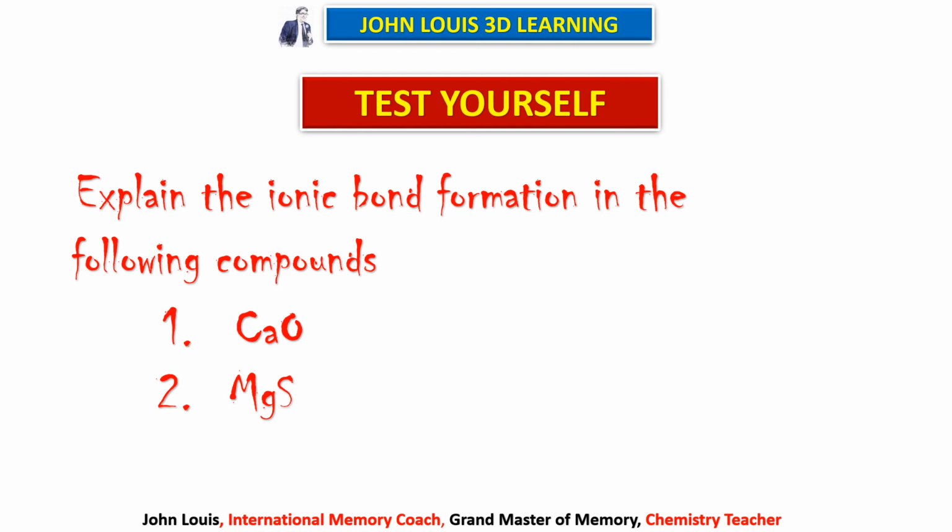Okay, you draw the electron dot structure of magnesium and sulfur and see why magnesium donates 2 electrons, why sulfur accepts those 2 electrons. Explain everything, and finally you give a Lewis dot structure for this one.